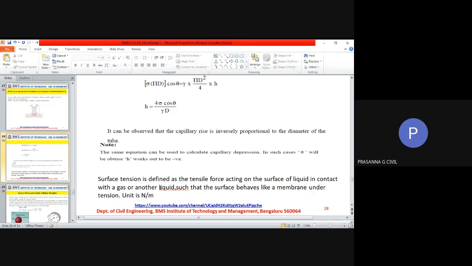I repeat, surface tension sigma equals 0.0725 Newton per meter.